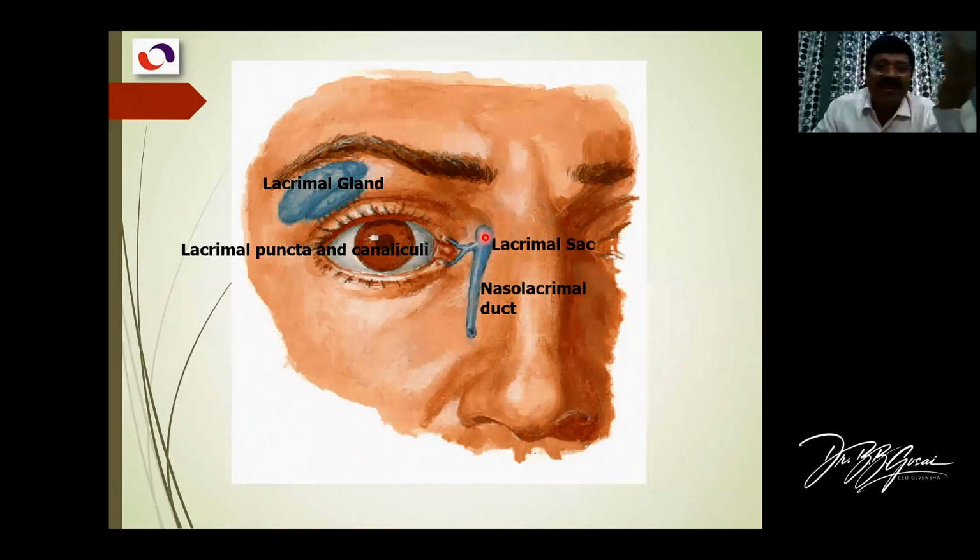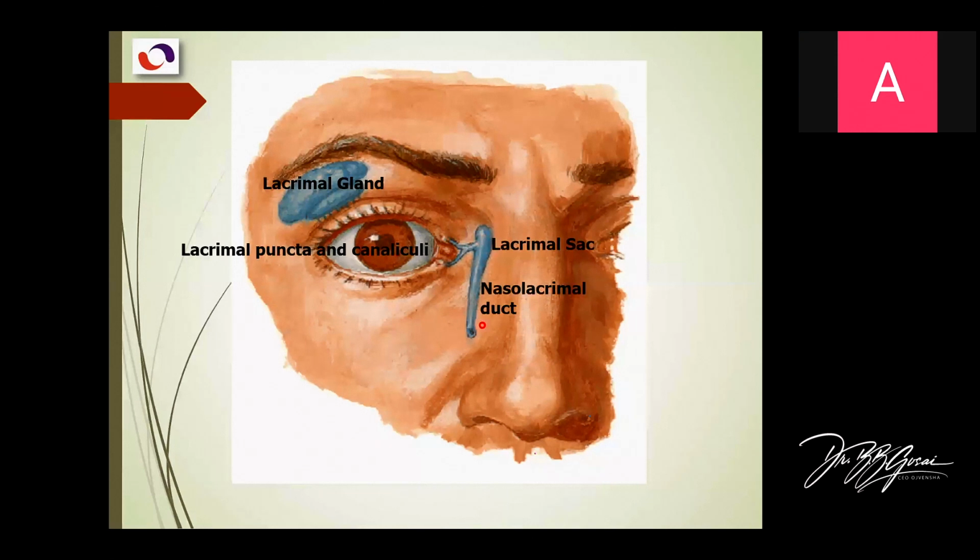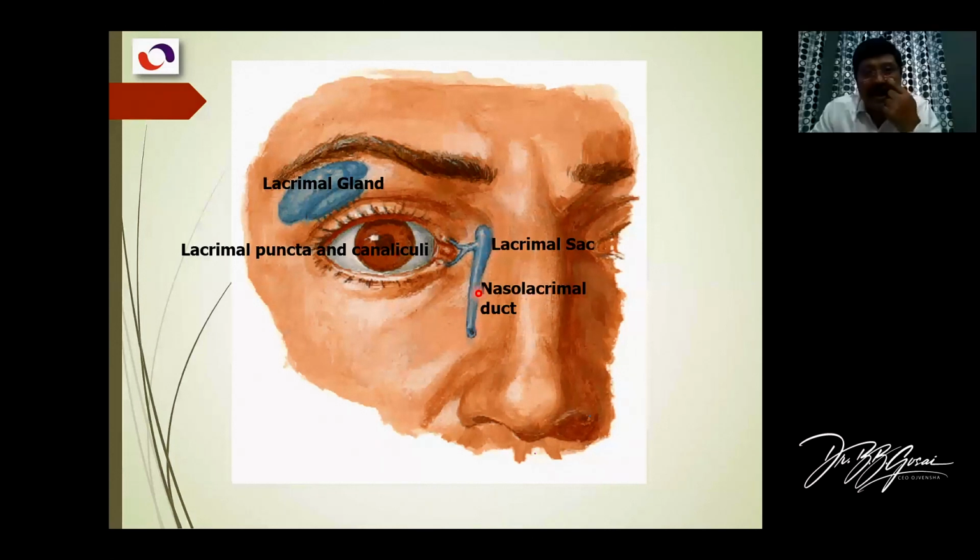Once it is there, then gravity takes over. Then we don't need any mechanism. Once the fluid reaches the lacrimal sac, it dribbles down. It goes to the duct which is here. It is deep to this area, in the bone. So this is the nasolacrimal duct, because it opens into the nasal cavity, in the inferior meatus of the nose.